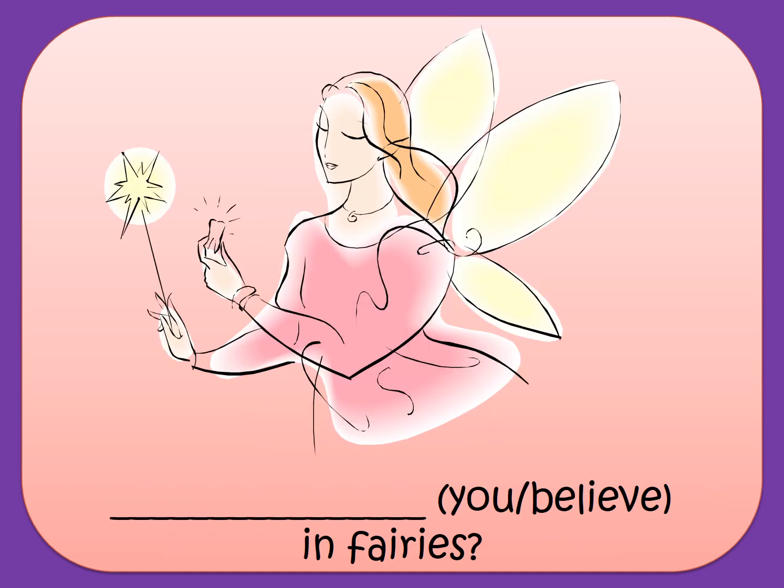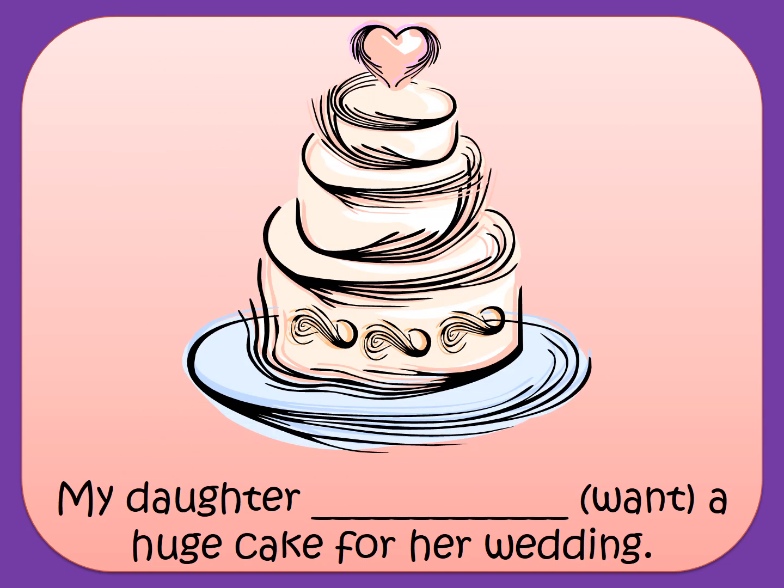You believe in fairies? Believe is one of the state verbs. So I'll say, do you believe in fairies? My daughter want a huge cake for her wedding. Also want, I don't use it in the continuous. I'm describing a state, like what she likes or loves. My daughter wants a huge cake for her wedding.